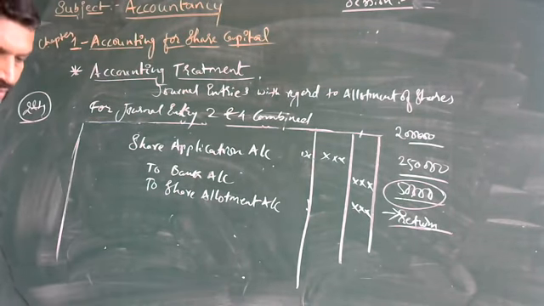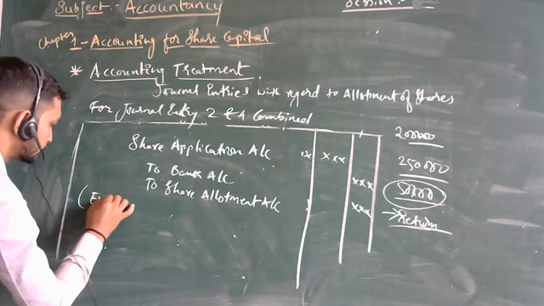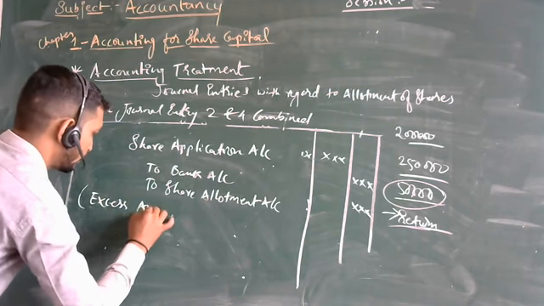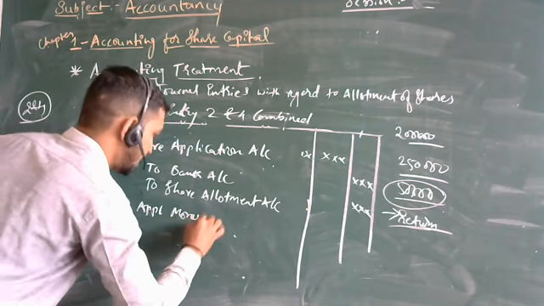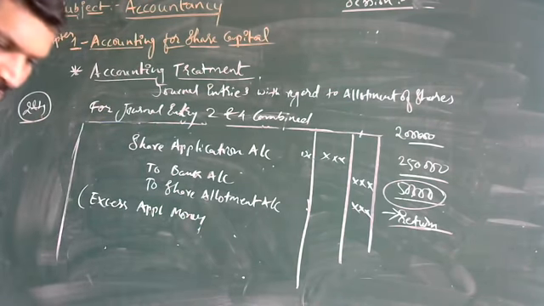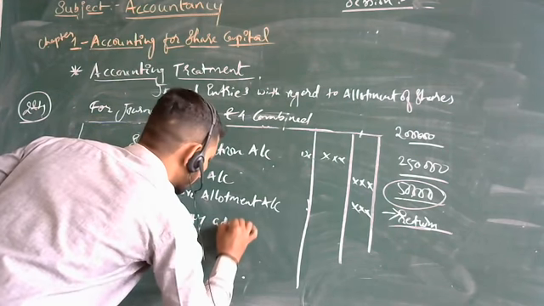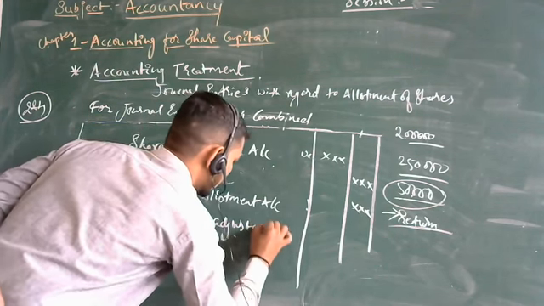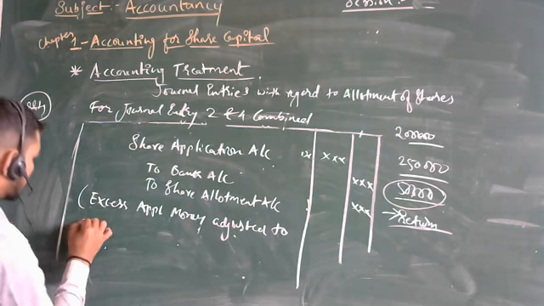So excess application money, here it will be excess application money adjusted to share allotment account.